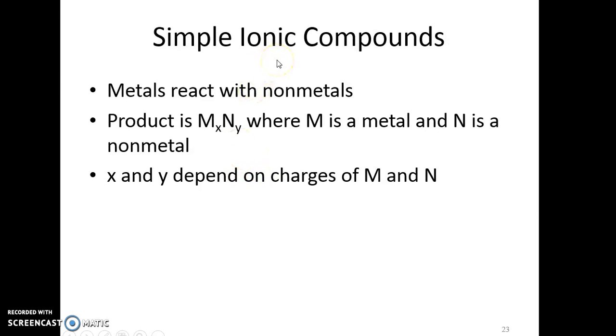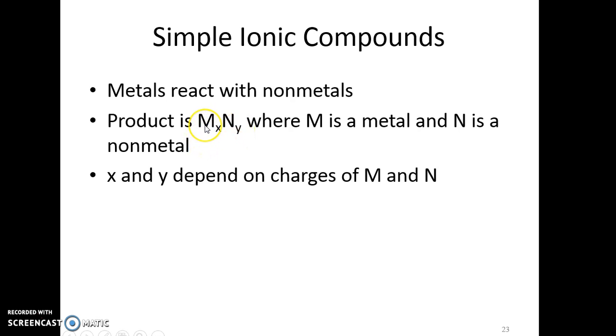When we have this ionic compound, it must be charge balanced. So the number of positive charges, whatever charge is on M times its subscript, is equal to whatever negative charge is on N times its subscript.